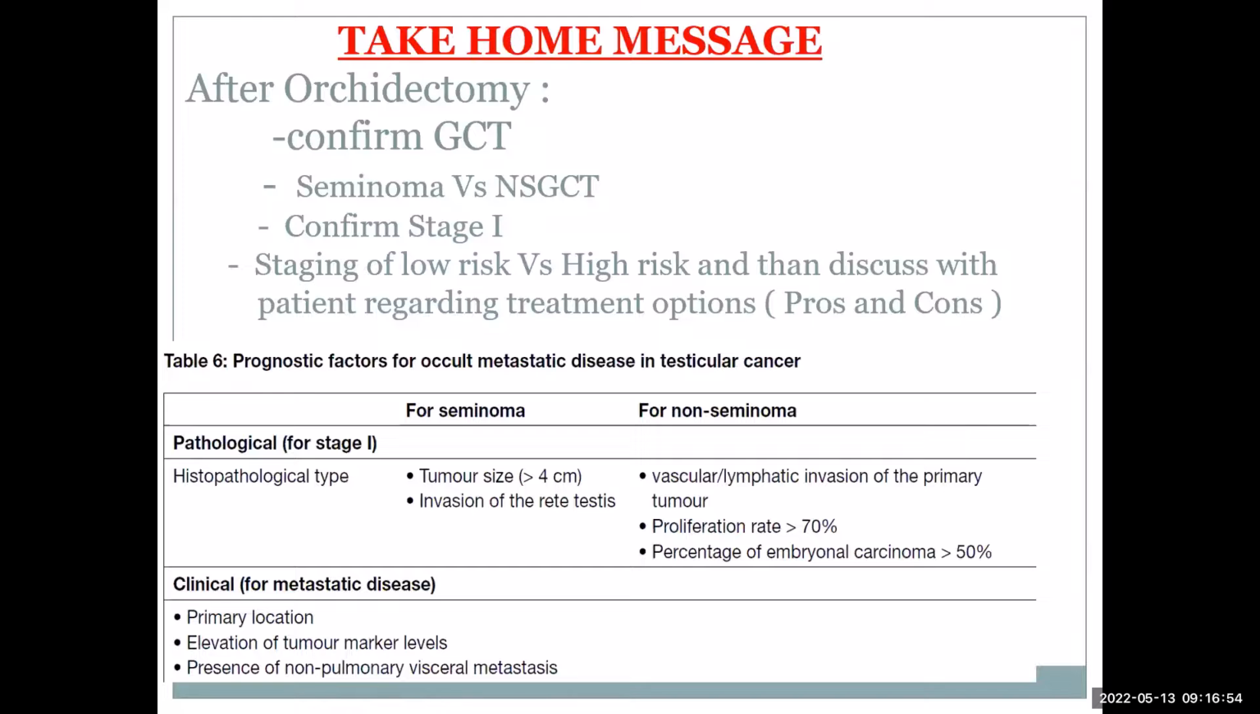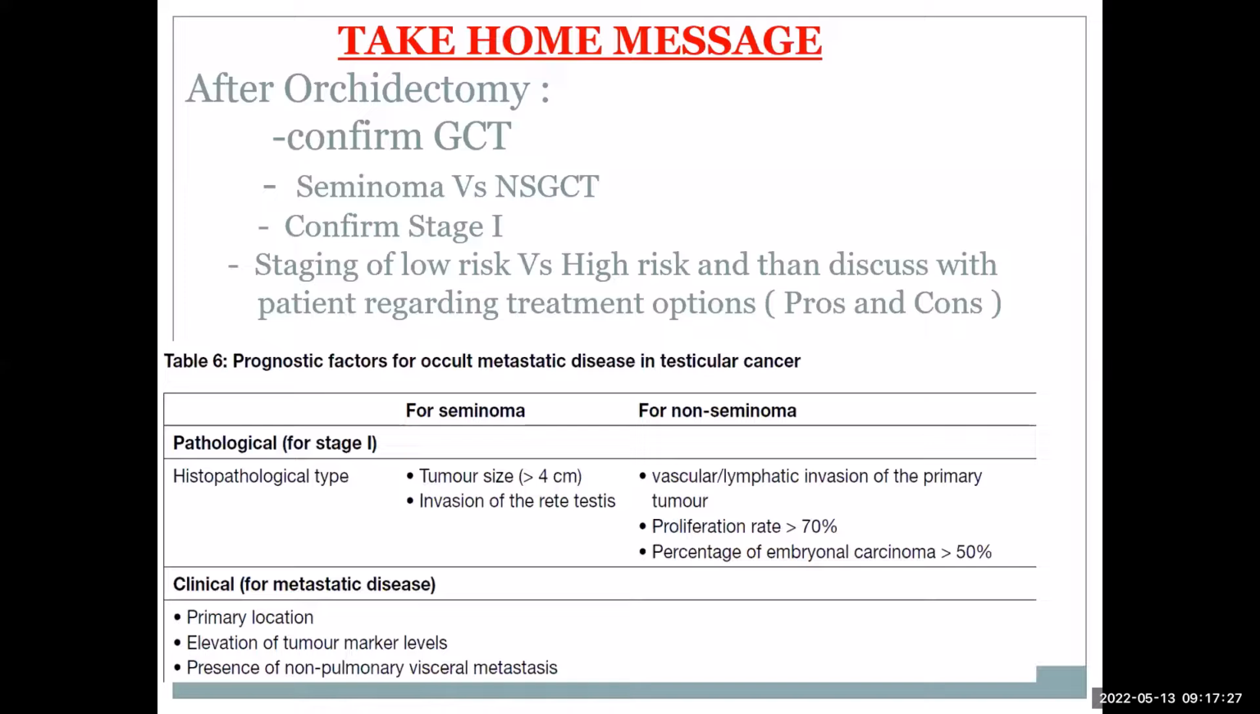So for stage 1, after orchidectomy, confirm whether it's a GCT or not. If there is a Leydig cell tumor or Sertoli cell tumor, then these all will go on separately. After confirmation of GCT, whether it's a seminoma or NSGCT, confirm whether you are dealing with stage 1 disease or not. If there is nodal involvement, then all this doesn't apply. If the tumor marker is high, then it will not apply. Then after confirming this is stage 1, decide whether it falls into low risk versus high risk.